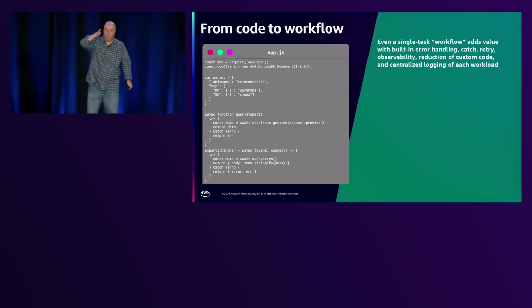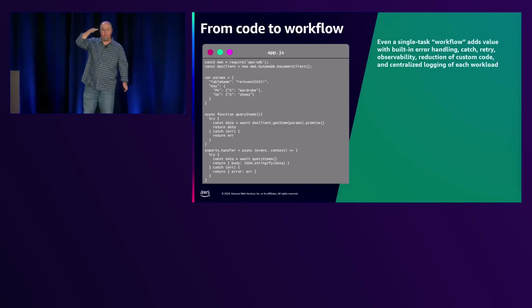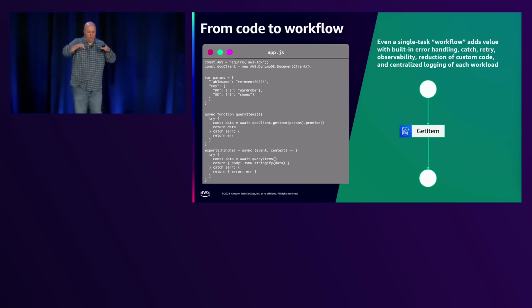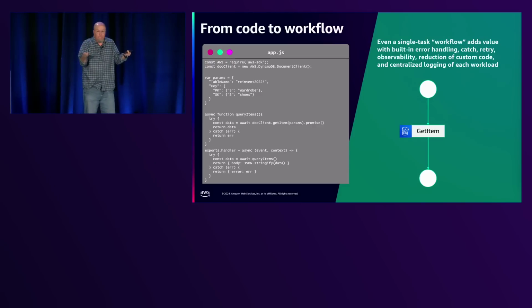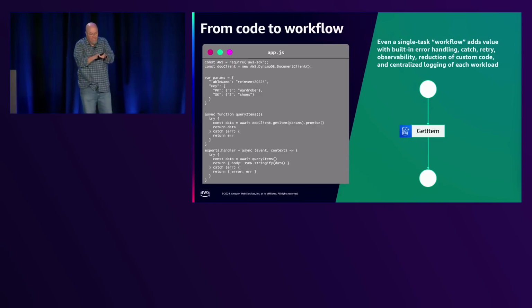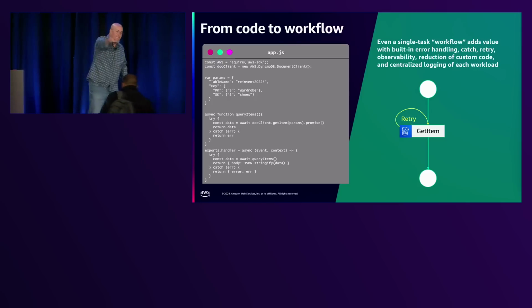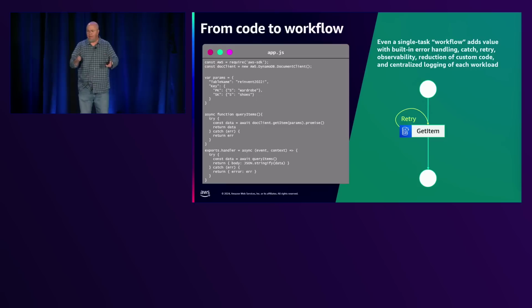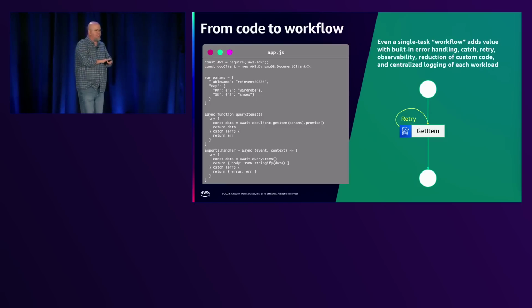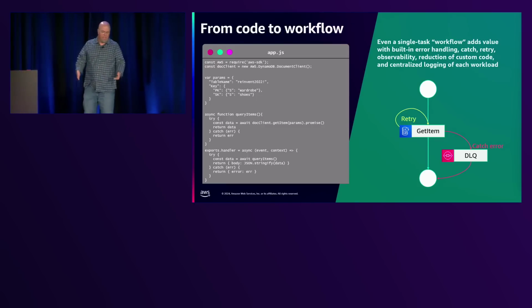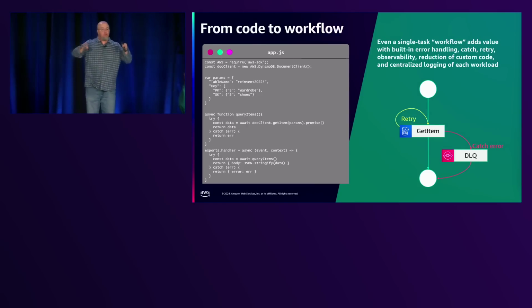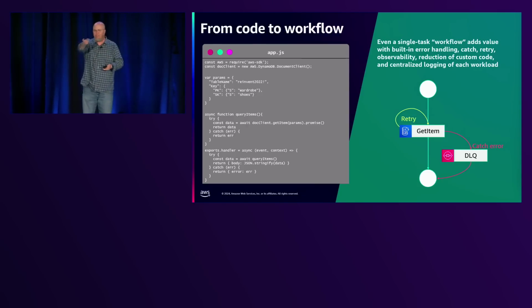So even a single task workflow in Step Functions can make sense. And I'll show you why. With this, you have the ability, right? So I have this GetItem in Step Functions where I'm going to say get the item, which is the same thing I'm doing in the Lambda function, but I'm orchestrating this. And what can happen is if it can't get the item, then I tell it, try again. I don't have to code for that. I just say try again. And if it's tried multiple times and still can't get the item, then we go to a DLQ, dead letter queue, and we handle that data. Now, you can do this in a Lambda function as well, but you've got to write the code for it.